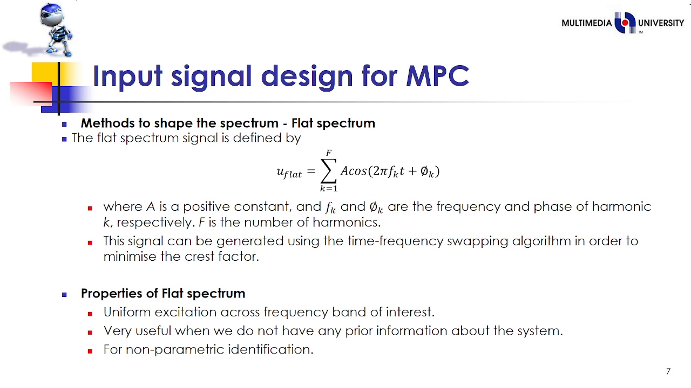Input signal design for MPC. Flat spectrum. The flat spectrum signal is defined by U flat, a summation of A cos(2 pi f_k t plus phi_k), where A is a positive constant and f_k and phi_k are the frequency and phase of harmonic k respectively. F is the number of harmonics. This signal can be generated using the time frequency swapping algorithm in order to minimize the crest factor.